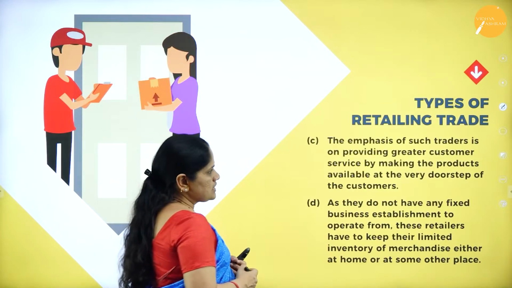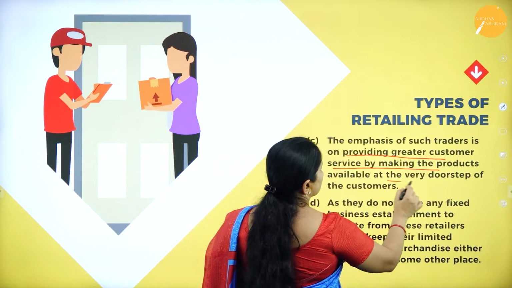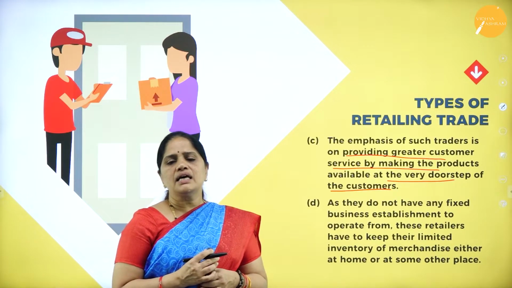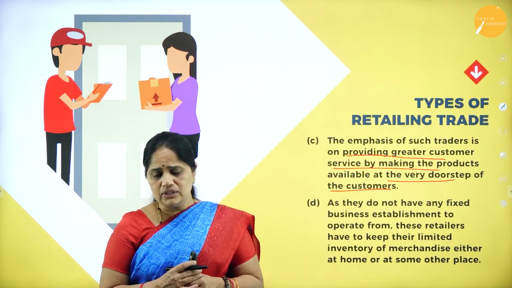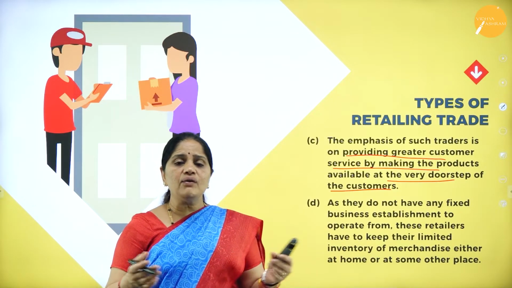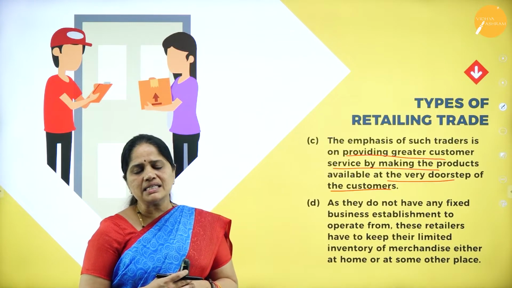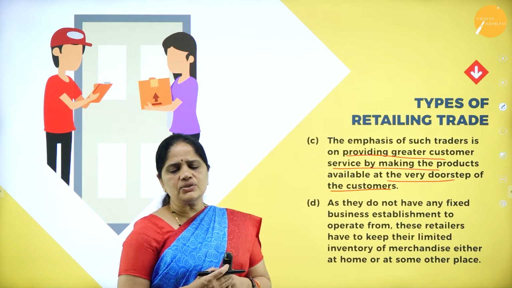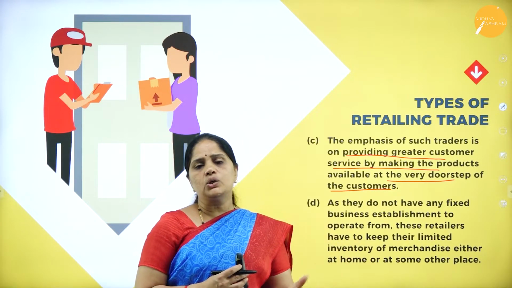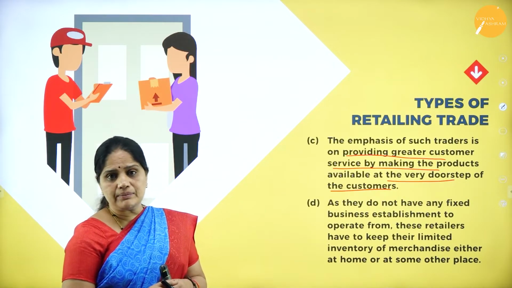And then the emphasis of such a trader is on providing greater customer service by making the products available at the doorstep of the customer. So these itinerant retailers see to it that they give the products at the customer's doorstep. He will be just roaming around with the wares in his vehicle, or carrying whatever wares he has on his head, and he will see to it that the customer is satisfied by bringing the goods to their doorstep. This is one of the most important services he renders to the ultimate consumer.